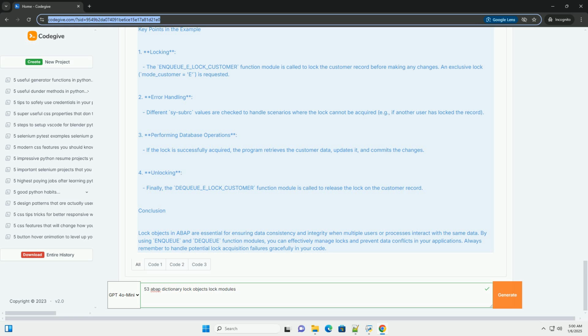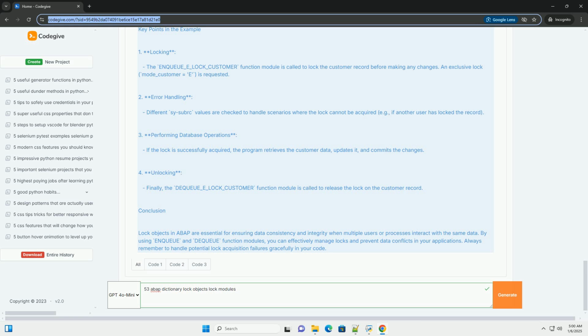3. Define the lock object. Short description: provide a brief description of the lock object. Lock fields: specify the database table and fields that the lock object will lock. You can lock entire records or specific fields. Lock modes: define the lock modes, example: shared, exclusive.